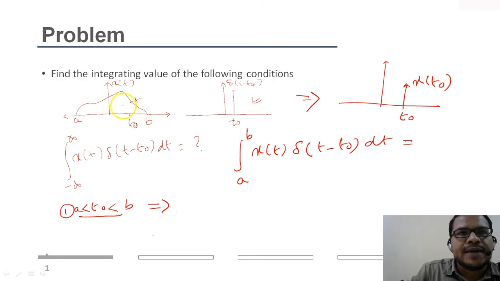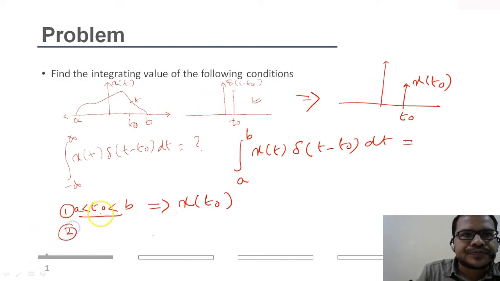So when I multiply x of t with delta of t minus t naught, it will take the amplitude of x of t at the time instance t naught. So the value of the integral will be x of t naught. What does that mean? It is the value of x of t at t equal to t naught.